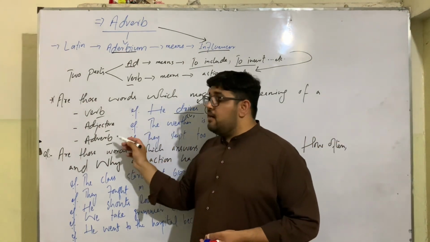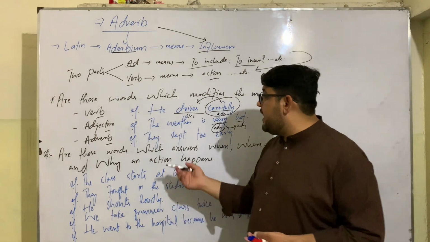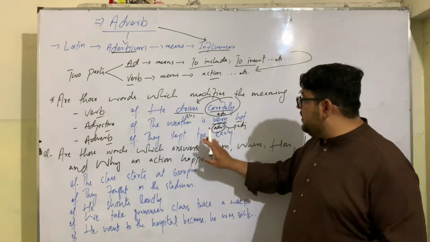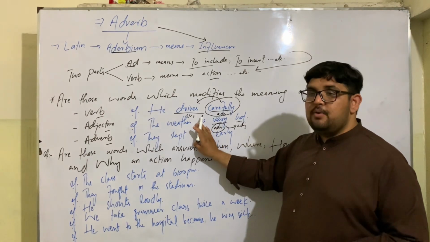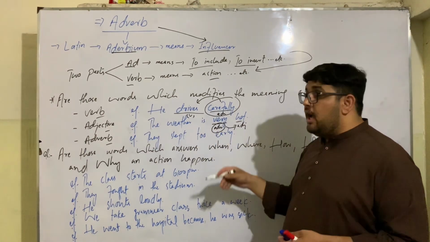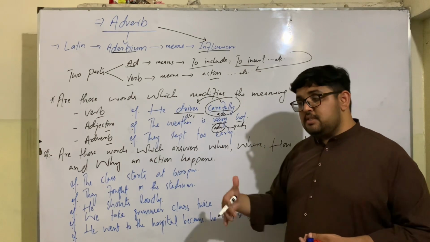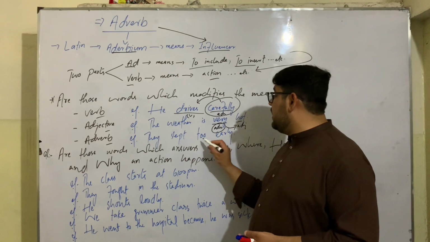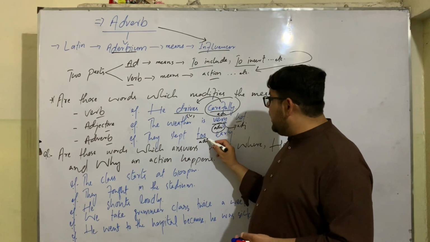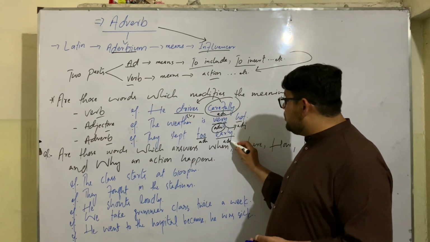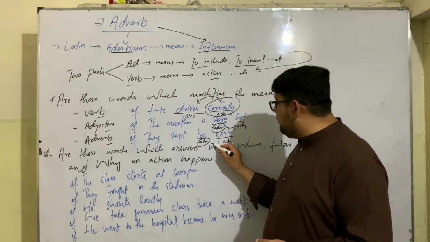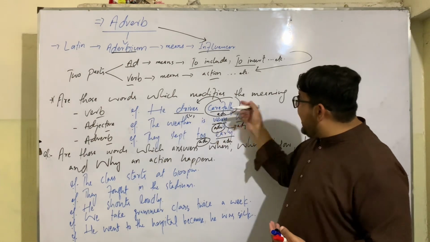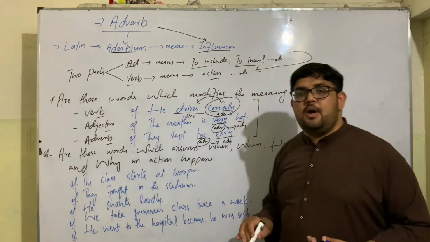Sometimes an adverb also modifies another adverb, like they slept too early. If I say they slept early, we don't know how early. What is the degree of earliness? But if I say they slept too early, too is an adverb, and early is also an adverb. So one adverb modifies the meaning of another adverb. This is how adverbs act as an influencer, as a modifier.